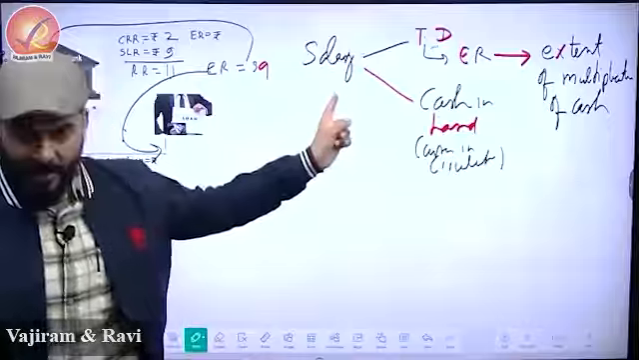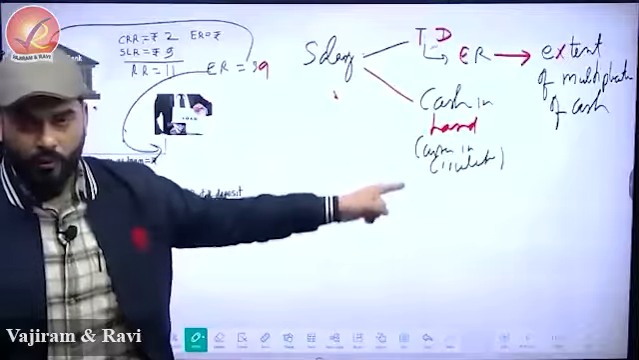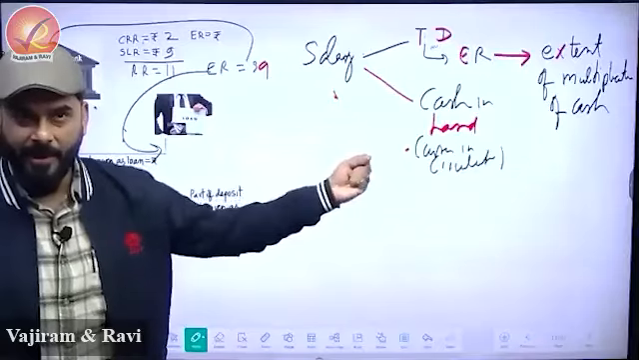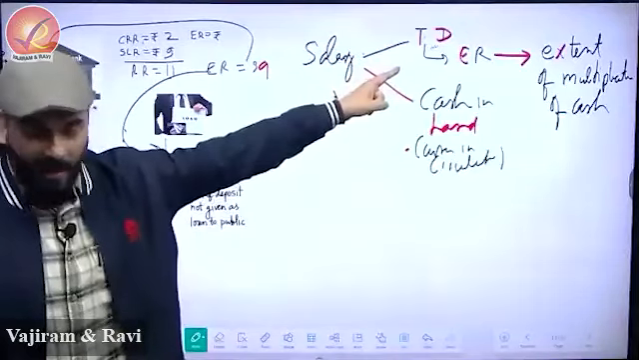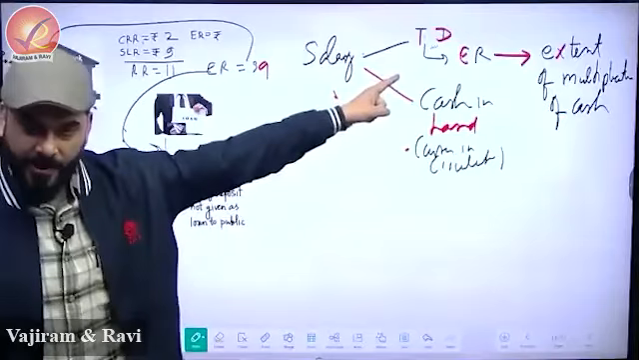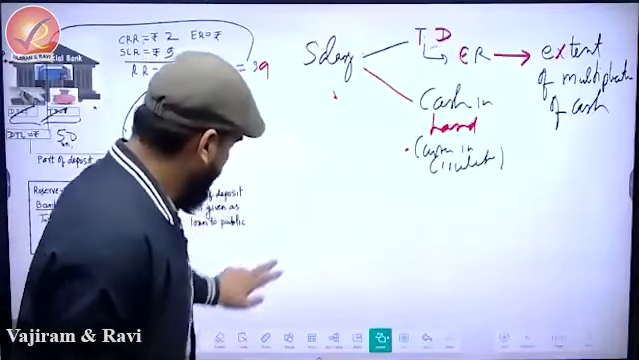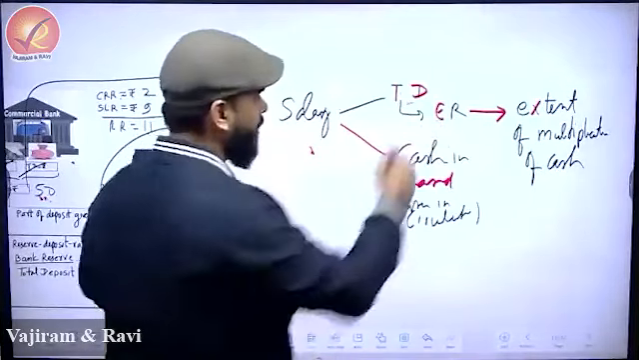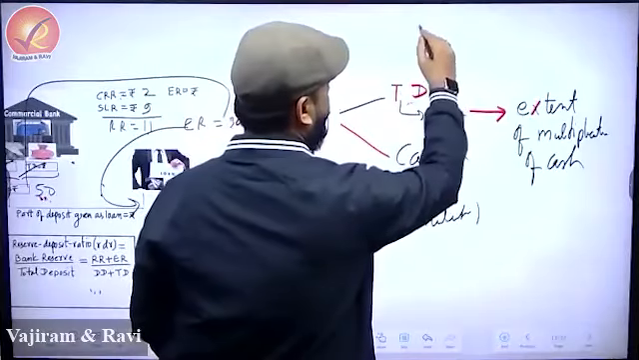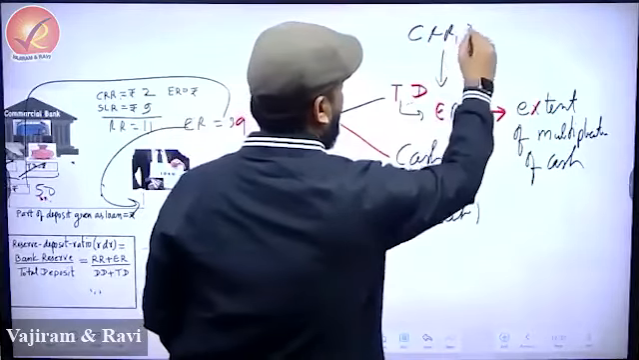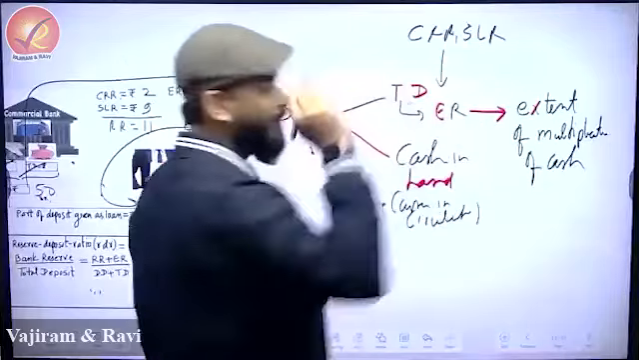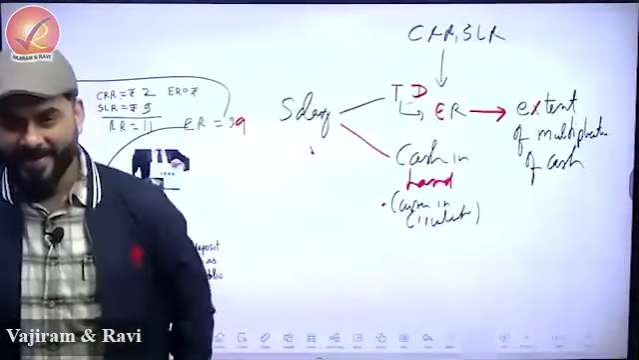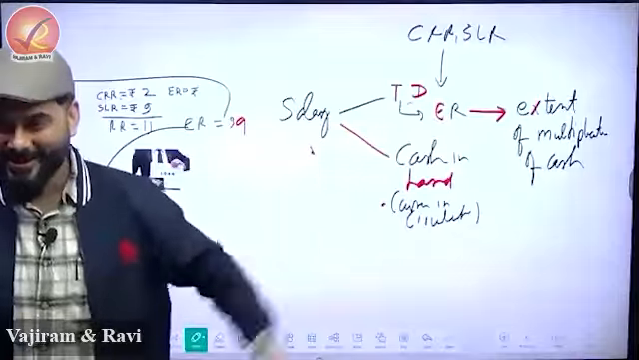So what did I say? Salary is divided into two parts: total deposit and cash in hand. Simple. Either I keep money or I deposit money. The money that I deposit in the bank, based on CRR and SLR, ER is decided. And how is ER decided? ER directly depends on CRR and SLR. That decides what is ER. And ER decides what will be the multiplication of cash.